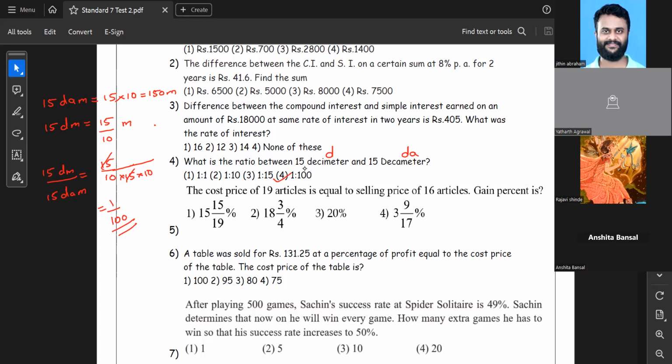You know, after solving the questions, when I see the chat box, I'm really happy that many of the children are giving the answers correctly. I'm really proud of you guys.